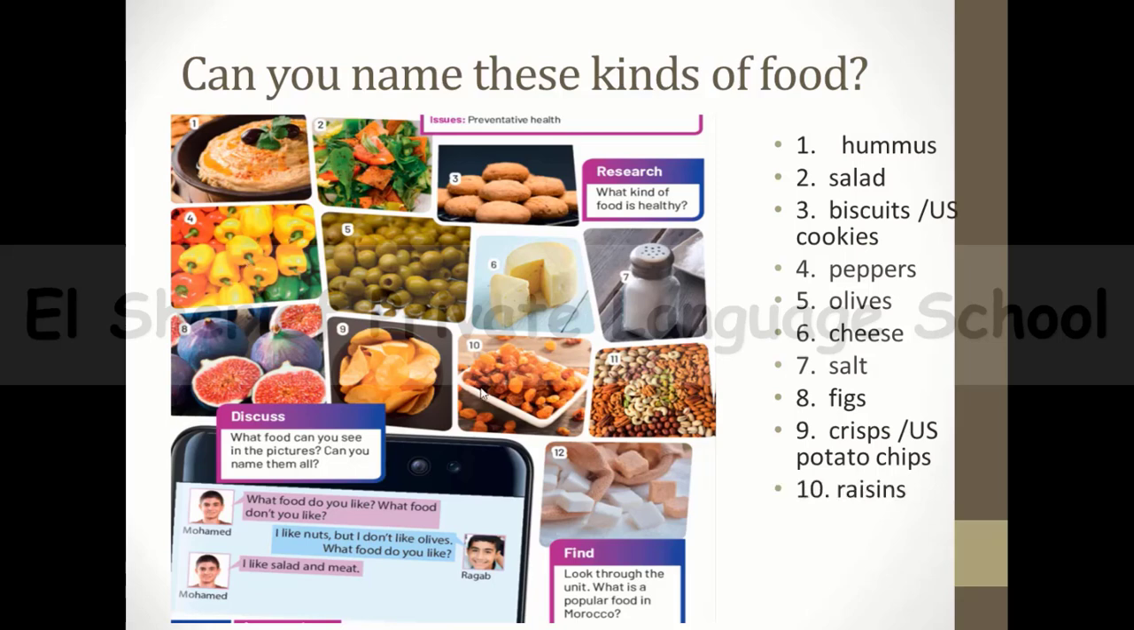What about 10? It's raisins. What about 11? It's nuts. And the last one we have is sugar. Okay, so these are the names of these kinds of food. Okay, and now guys, you have two questions to search about them. The first one, it's very easy. What kind of food is healthy? Okay, and the second one, you have to look through the unit. What is a popular food in Morocco? Okay, and now let's move to another thing.